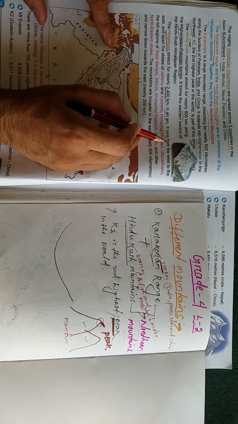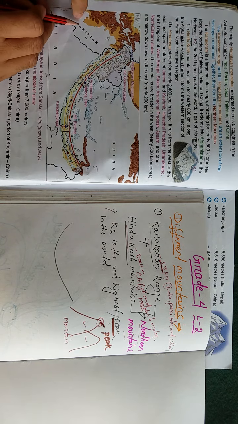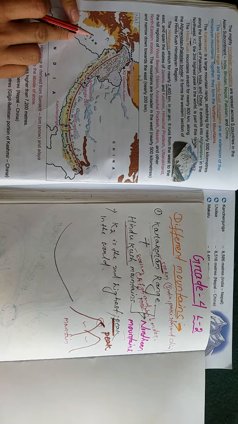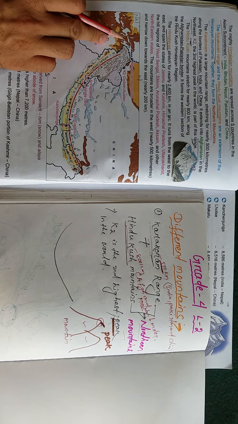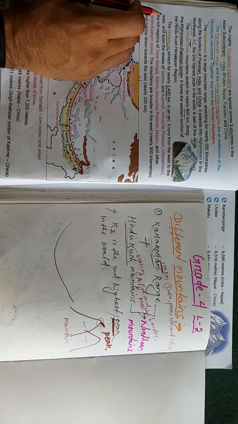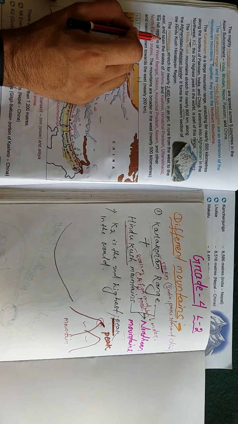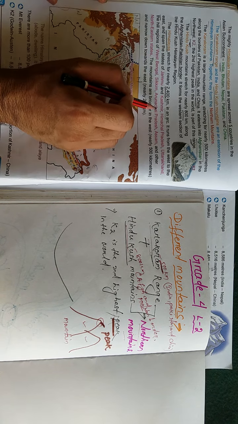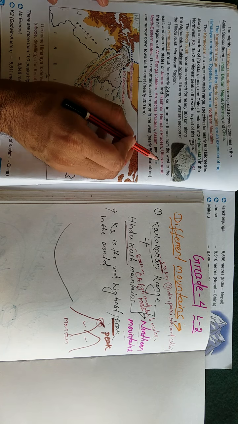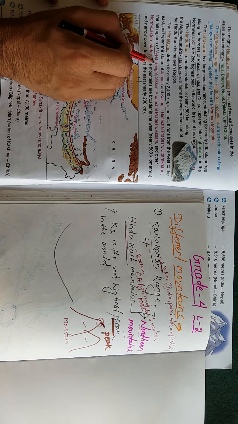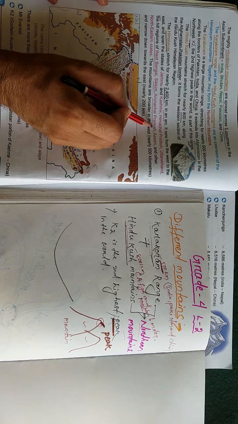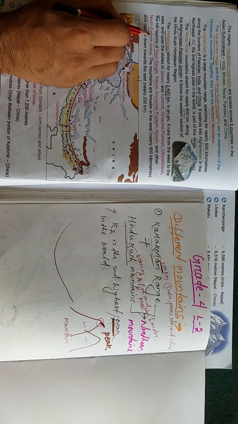So it runs from west to east. Understood? West to east. And it spans the states of Jammu and Kashmir, Himachal Pradesh, Uttarakhand and the hilly region of West Bengal, Sikkim and Arunachal Pradesh, Assam and other northeastern states.